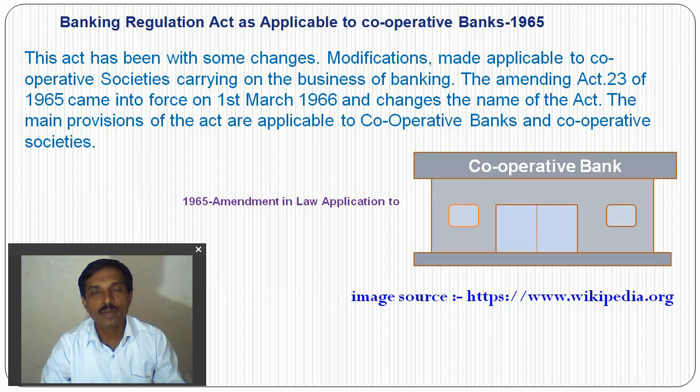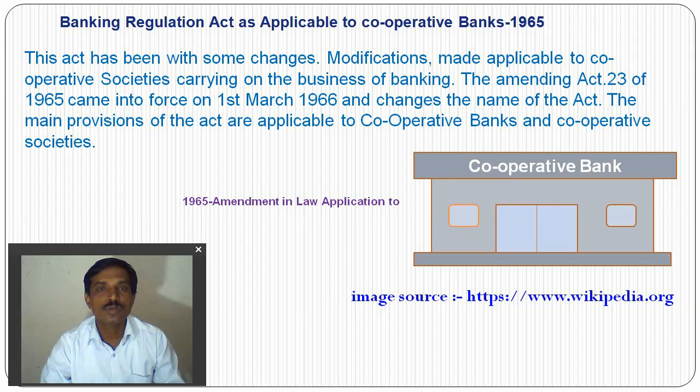So the Banking Regulation Act is applicable to cooperative banks from the 1965 amendment, but came into force from 1st March 1966 and changed the name of this Act. The main provisions of the Act are applicable to cooperative banks and cooperative societies. So the Banking Regulation Act as applicable to cooperative banks exists from 1965 and came into force on 1st March 1966.